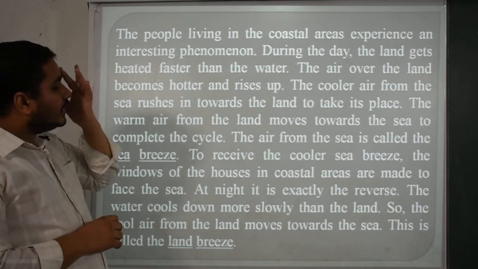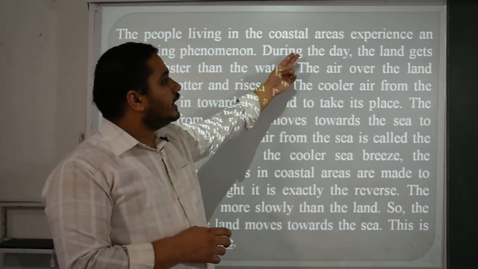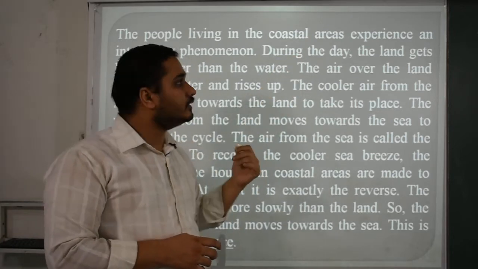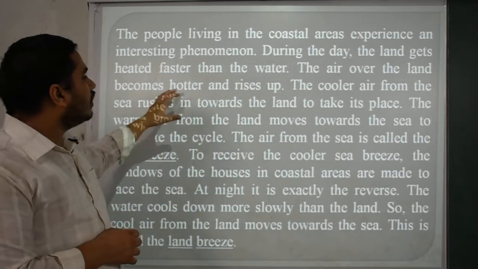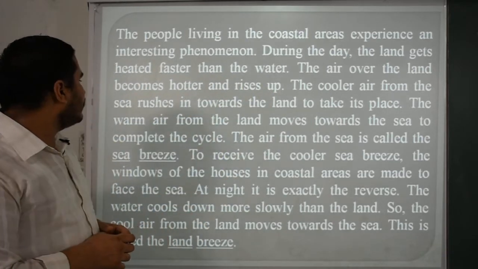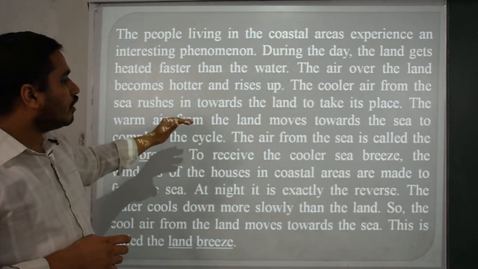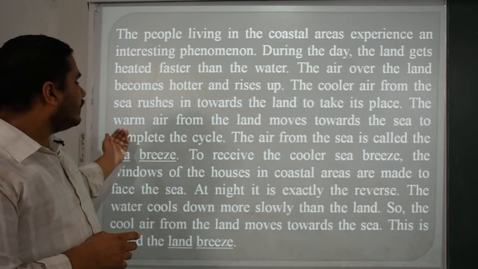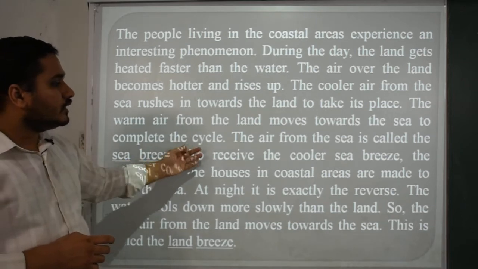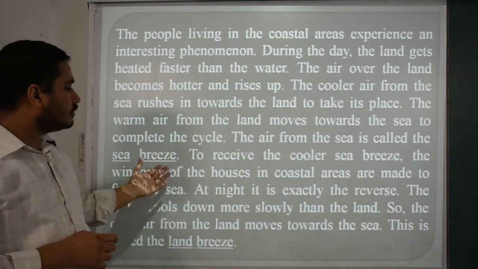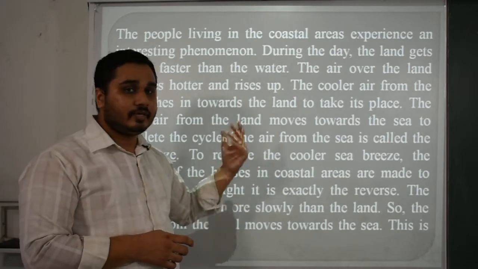Here, the people living in the coastal areas experience an interesting phenomenon during the daytime, that is land breeze and sea breeze. The land gets heated faster than the water. The air over the land becomes hotter and rises up. The cooler air from the sea rushes in towards the land to take its place. The warm air from the land moves towards the sea. To complete the cycle, the air from the sea is called sea breeze. To receive the cooler sea breeze, the windows of the houses in coastal areas are made to face the sea.